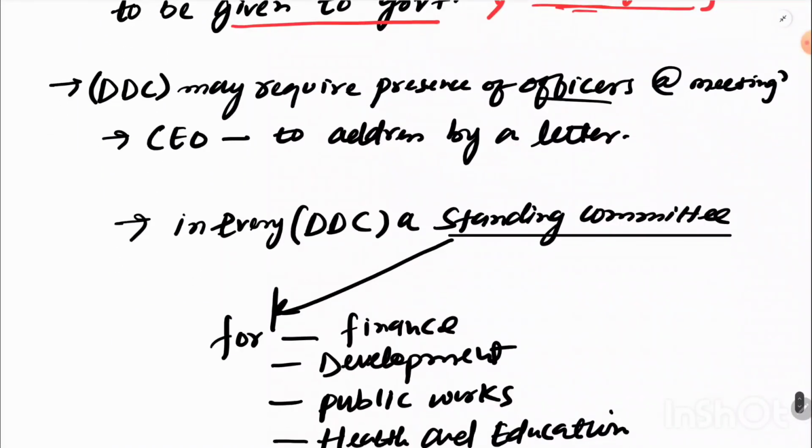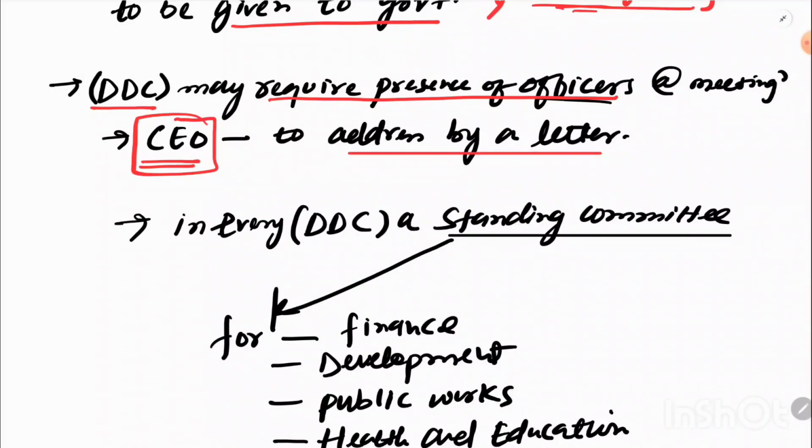And also in a DDC meeting, there may sometimes be a requirement of an officer, okay. How will that officer approach the DDC meeting? So first, what the CEO, that is the Chief Executive Officer, has to do is address that officer by a letter, and then that person may come.